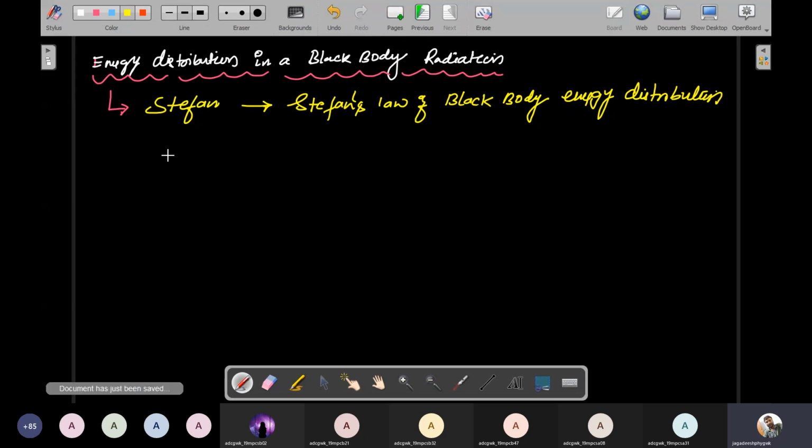According to Stefan's law, the amount of radiated energy by the black body per unit area per second due to all possible wavelengths is directly proportional to the fourth power of its absolute temperature. So that is the definition of Stefan's law.